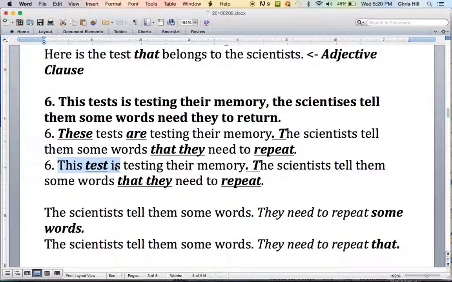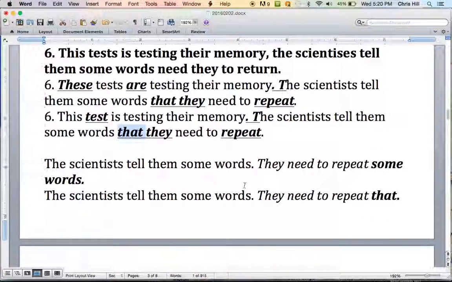This test is testing their memory. So this is singular, test is singular, is the singular verb. This is possible, but you must change something. This tests is? No. These tests are, or this test is. Now also notice that they need to repeat.